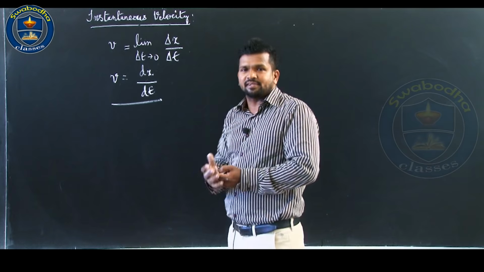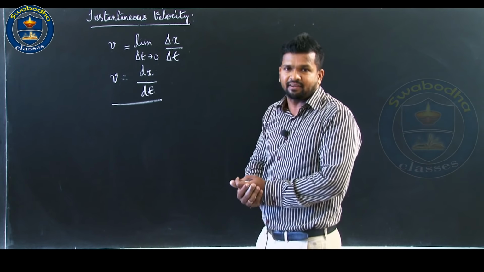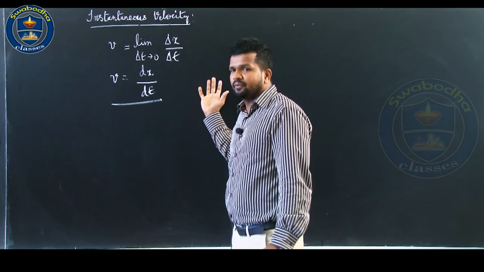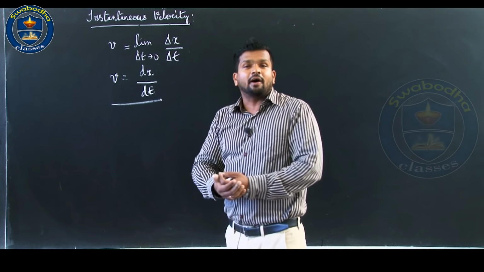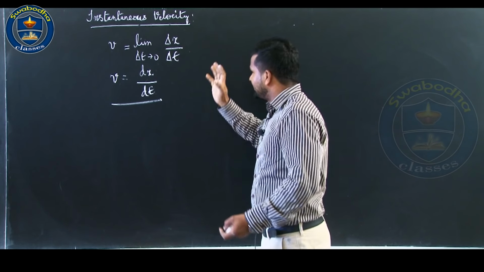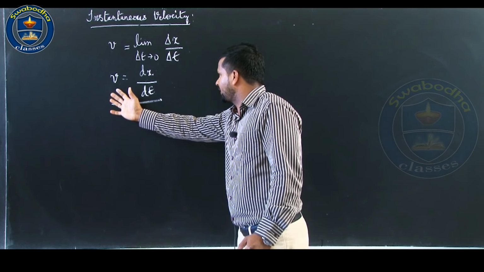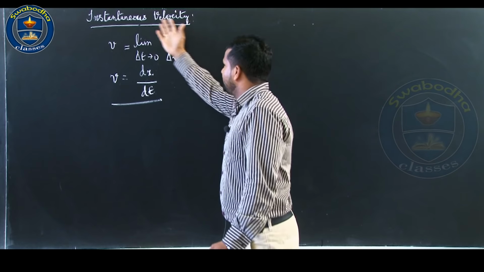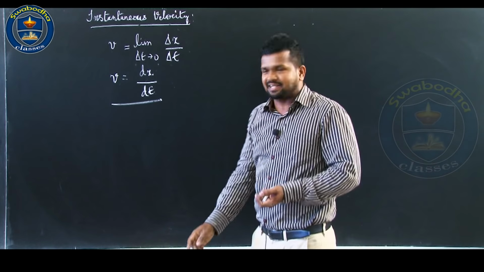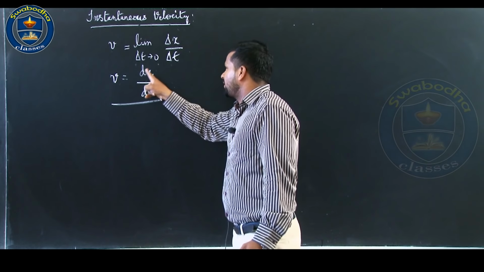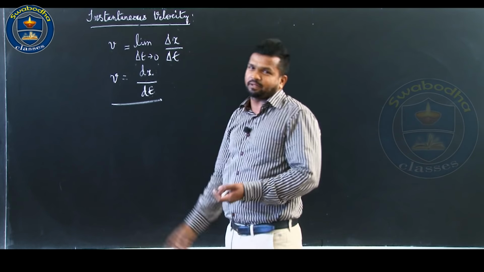There are 4 pages, elements of calculus, differential calculus and integral calculus. Please go through them, only 4 pages to read. You are going to study this in great detail in another subject, namely mathematics. So, we are not going to discuss it in detail, but in the language of calculus, limit delta t tends to 0, delta x by delta t is nothing but dx by dt, or the differential coefficient of x with respect to t, or differentiation of x with respect to t.